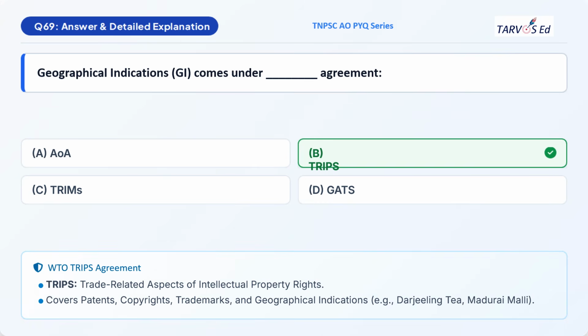So TRIPS is related to intellectual property rights, IPR. It covers patents, copyrights, trademarks, and geographical indications. Examples for geographical indications you can give are Darjeeling tea and, in Tamil Nadu, Madurai Malli. So geographical indications are nothing but a way to safeguard the originality of things produced in a particular area. We are indicating it geographically. That is the concept of geographical indication and it is covered by TRIPS.